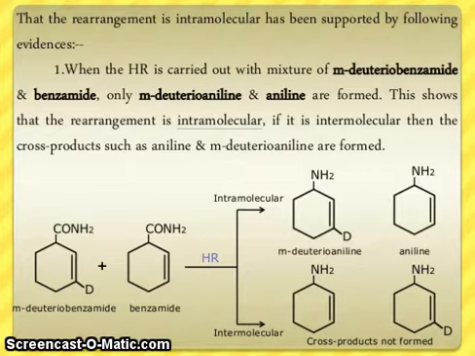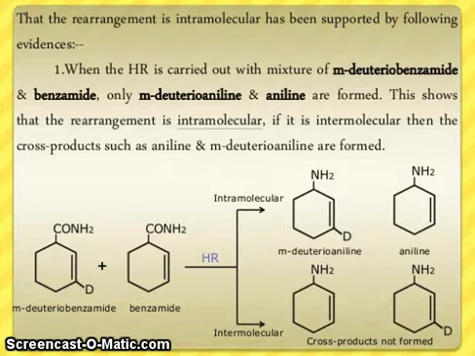When the Hofmann rearrangement is carried out with a mixture of meta-deuterobenzamide and benzamide, only meta-deuteroaniline and aniline are formed. This shows that the rearrangement is intramolecular.